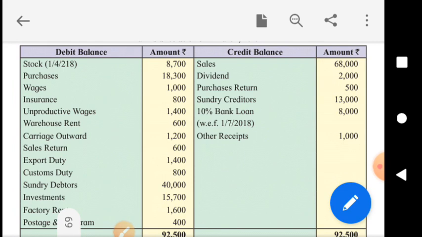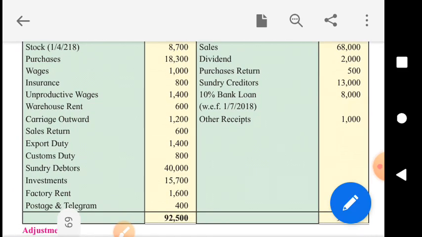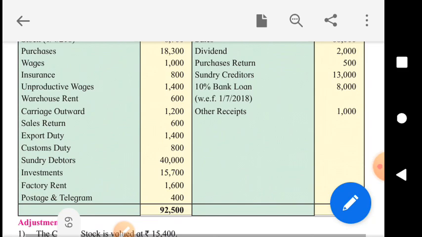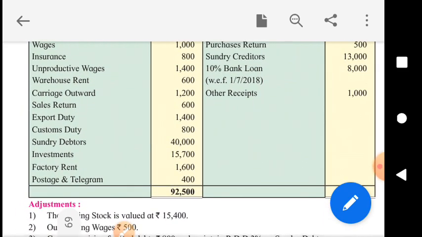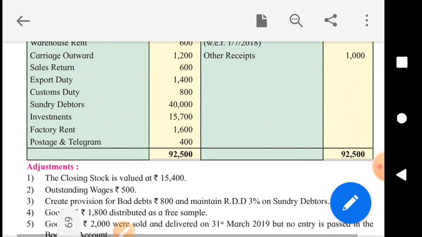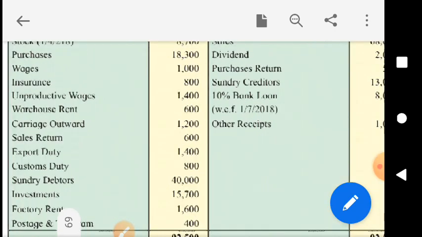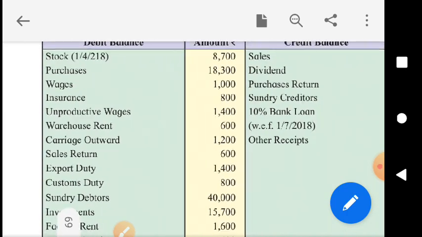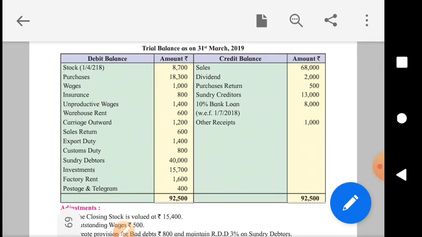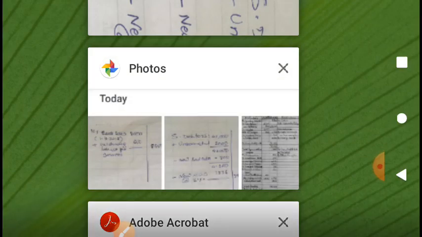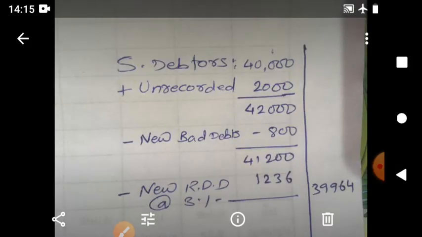So if you prepare balance sheet, the balancing figure of the balance sheet will be the capital, total capital of the business, and you may not be able to show the capital of both the partners separately because it is not given separately. The balancing figure will be the capital after adding net profit to that, isn't it? So if you want, you prepare balance sheet, otherwise it is not necessary. In the balance sheet, two important items that will appear properly I have explained you, and that is important to understand in this problem.